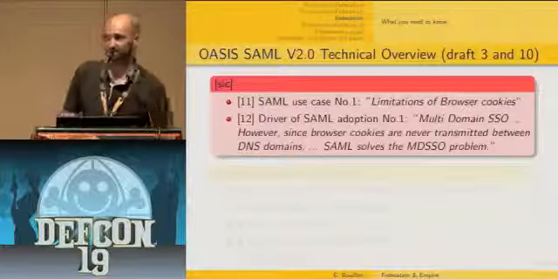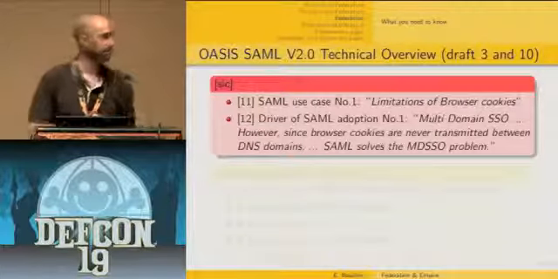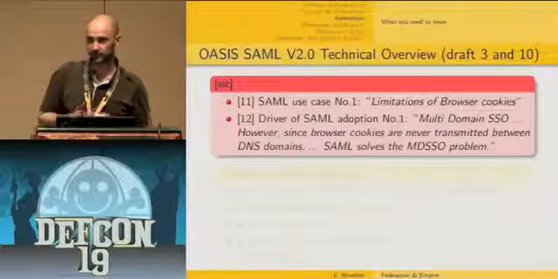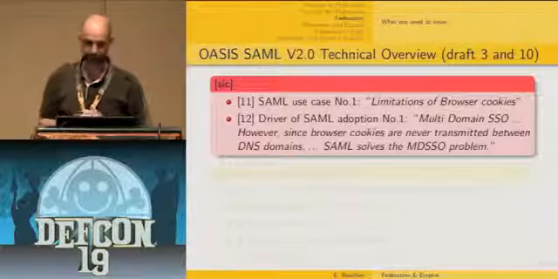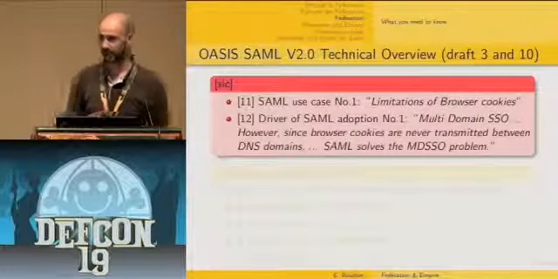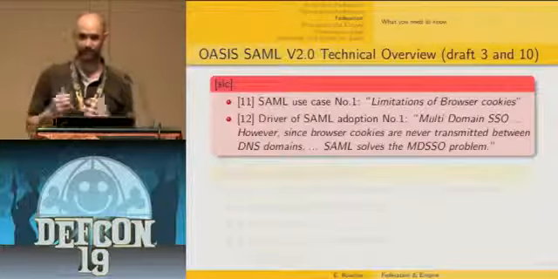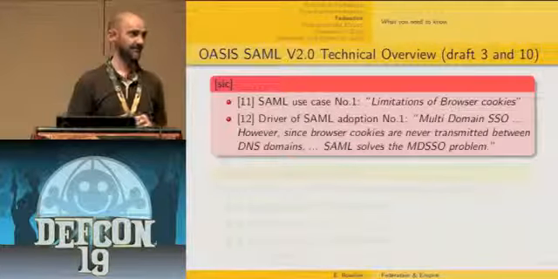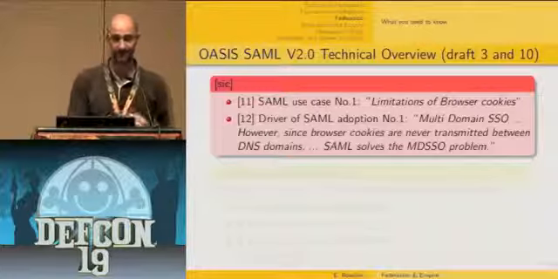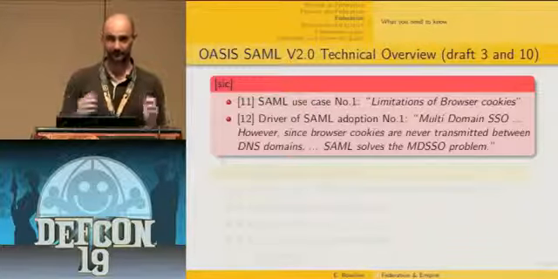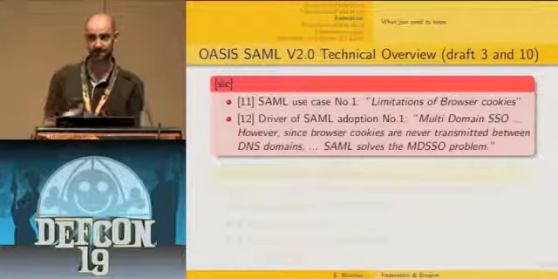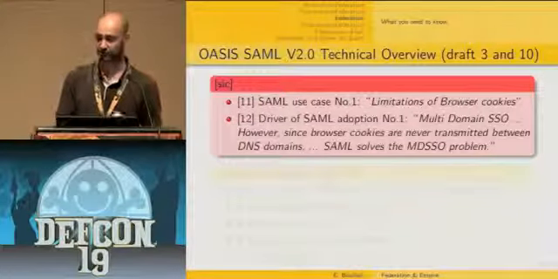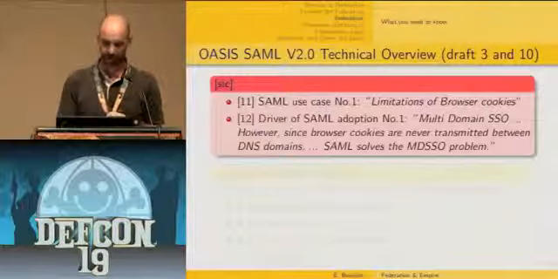Now that's where things are getting interesting. When you look within the complete documentation of OASIS regarding SAML, there is one document called the SAML Technical Overview. It's still a draft, but it's the document where they explain all the rationale behind SAML. What is really interesting is that the main driver for SAML, and that's how it is written in the document, is the limitations of browser cookies. And it's written like that.